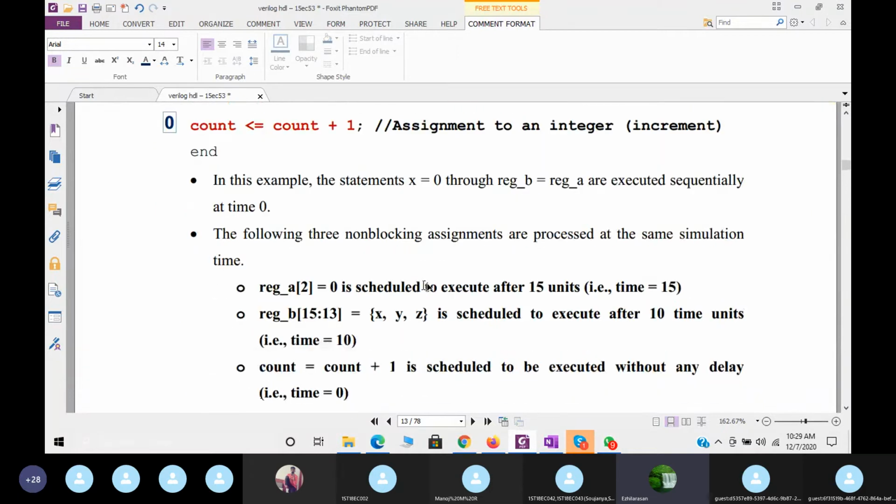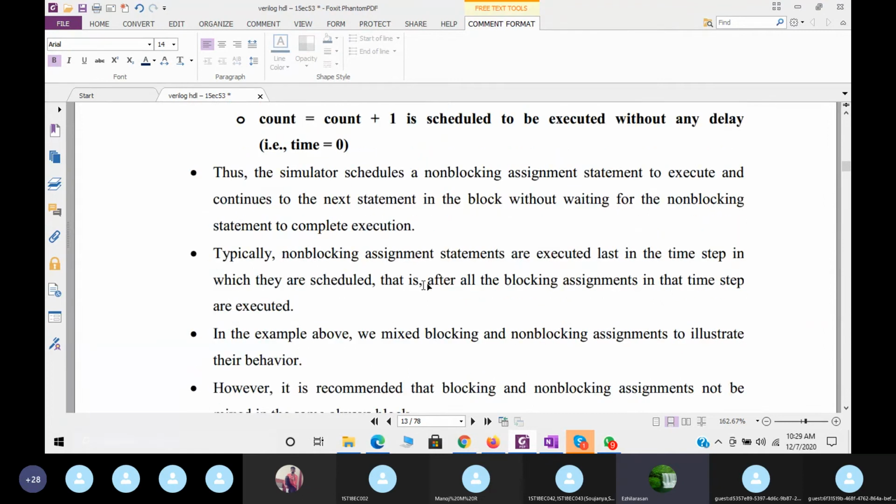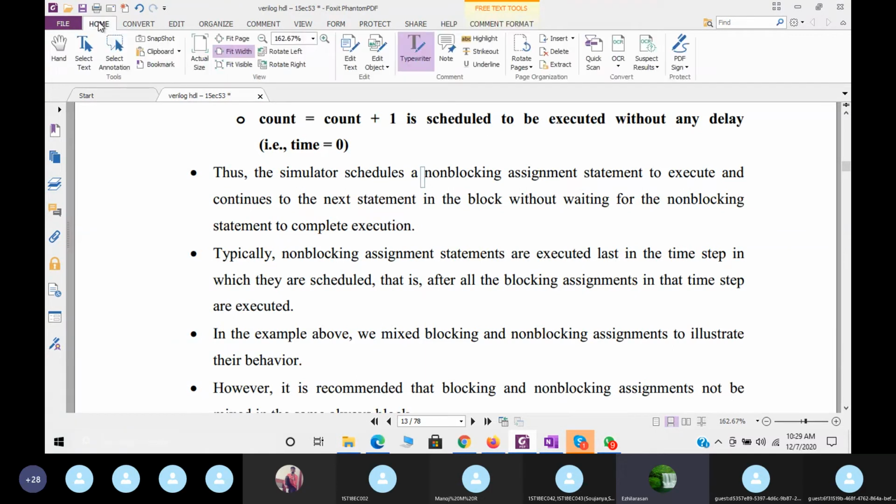Here the very important thing I need to say is that the simulator schedules a non-blocking assignment statement to execute and continues to the next statement in the block without waiting for the non-blocking statement to complete its execution. So that is very important here.